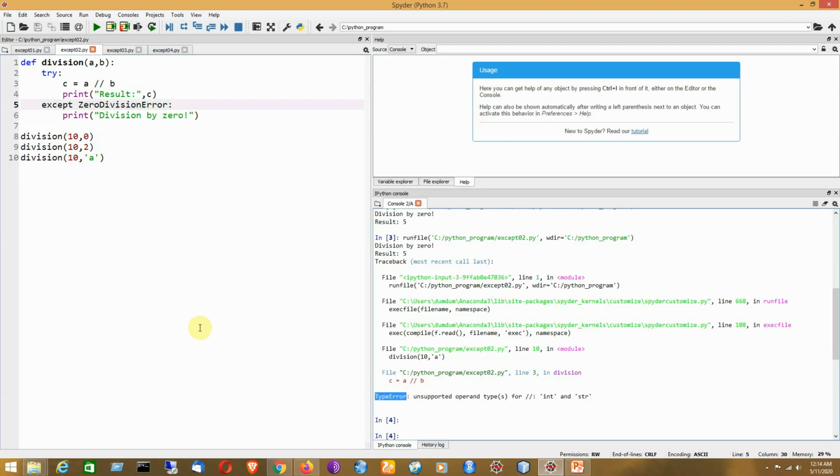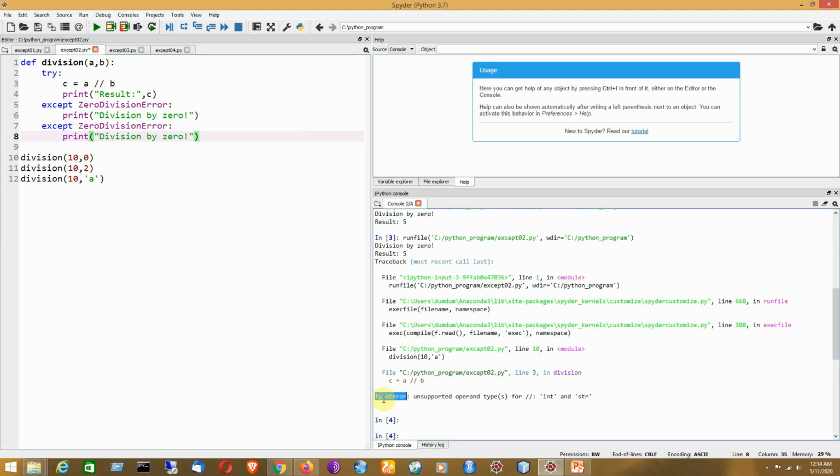Okay, so that means this particular exception will be specified explicitly by means of the corresponding except clause. That is why we need another except clause in our program to deal with such kind of exception after being generated.